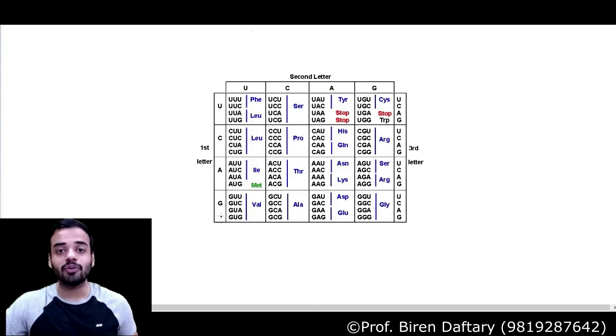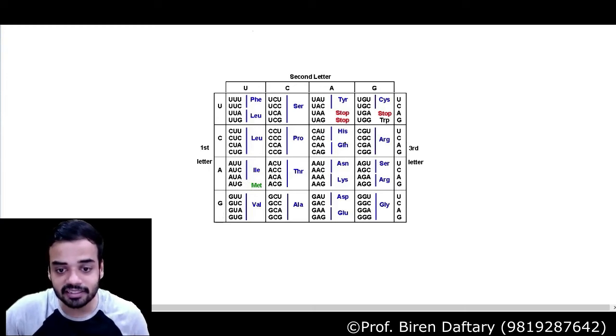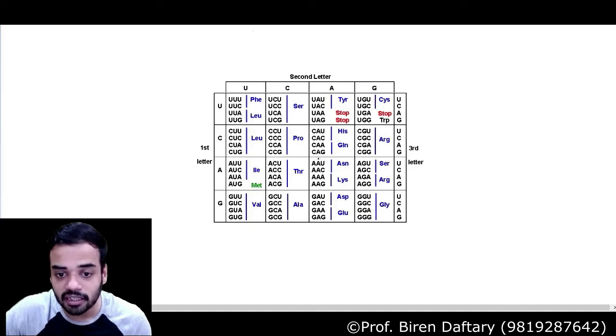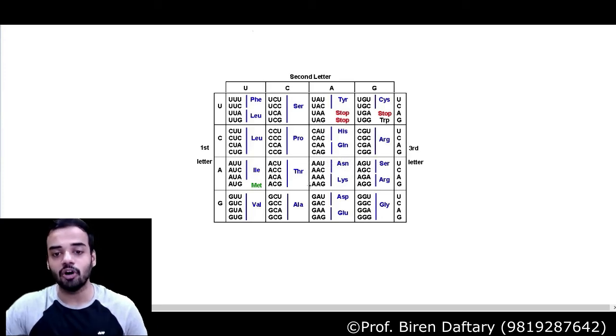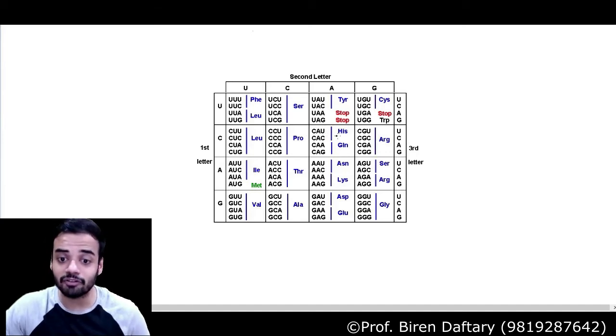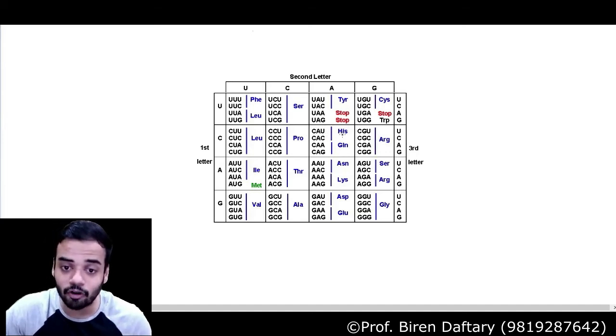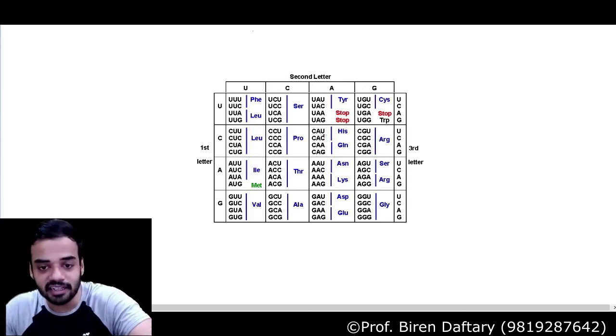Okay, so one codon will only form one amino acid. If I say AAU over here, then AAU will only form this amino acid. It will not form any other amino acid. Or if I say CAU, then CAU will only form histidine. It will not form any other amino acid. However, histidine itself can be formed by 2 codons. So are you understanding? Is this clear?